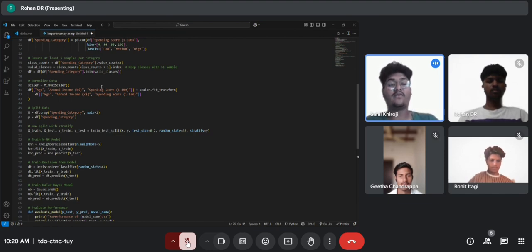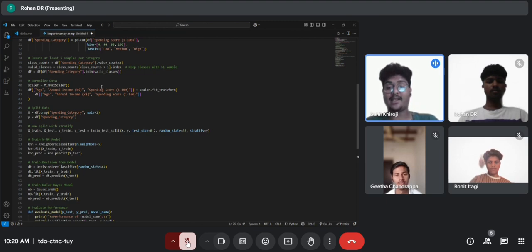Y is equal to df['Spending Category']. Y stores spending category, which we want to predict. Here, we separate X and y before training. X is called the input data, which is used to predict, and y is also called the output, the actual result we compare with the prediction.